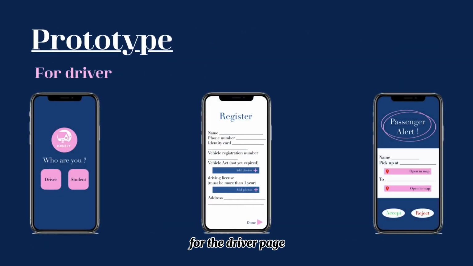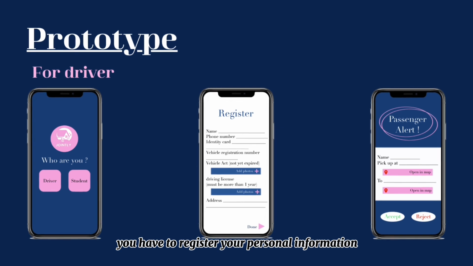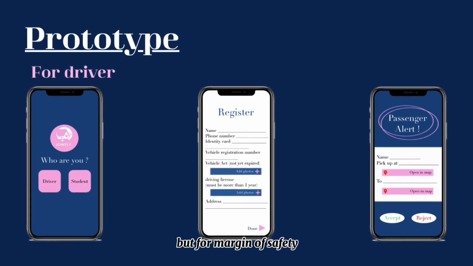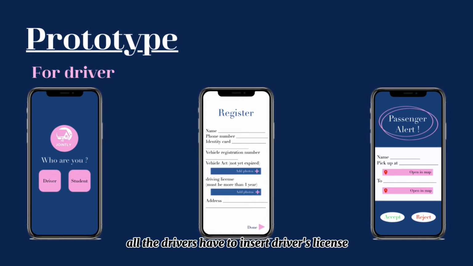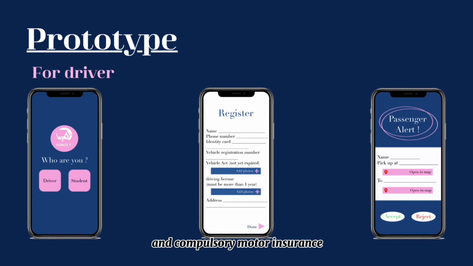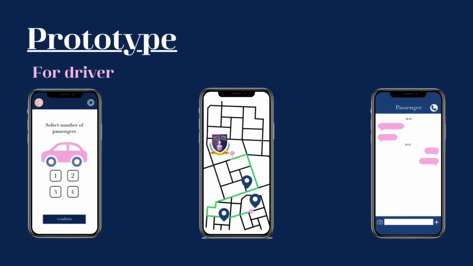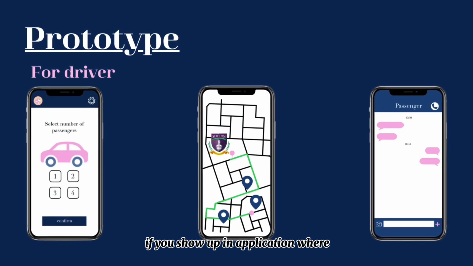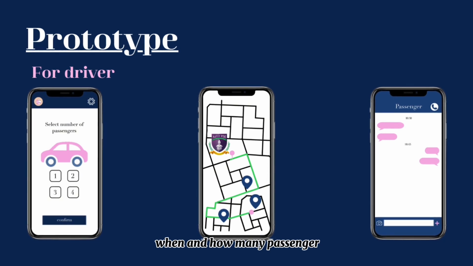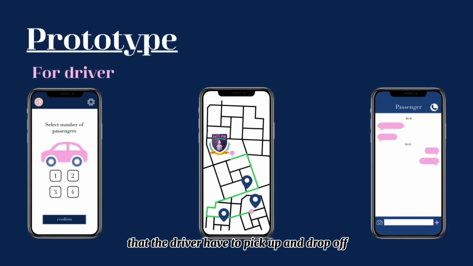For the driver page, you have to register your personal information the same as students. But for a margin of safety, all the drivers have to insert their driver's license, identity card, and compulsory motor insurance. When the driver is available to pick up passengers, the application will show where, when, and how many passengers the driver has to pick up and drop off.